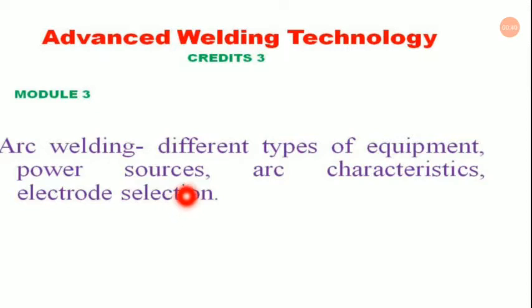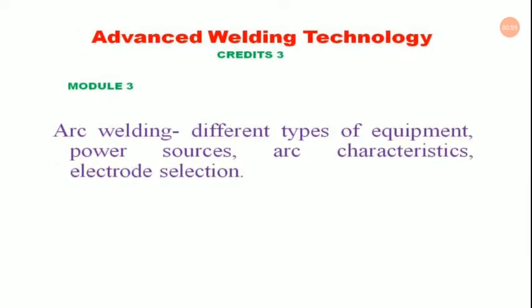Now today we will continue our power sources and we will have a small discussion on the power sources. Mainly we will stick around the arc welding equipment, which is the source of the main electric power, and in the next class we will be discussing arc characteristics as well as electrode selection. So let us start today's class on the continuation of the power sources that I already started discussing in the previous classes.